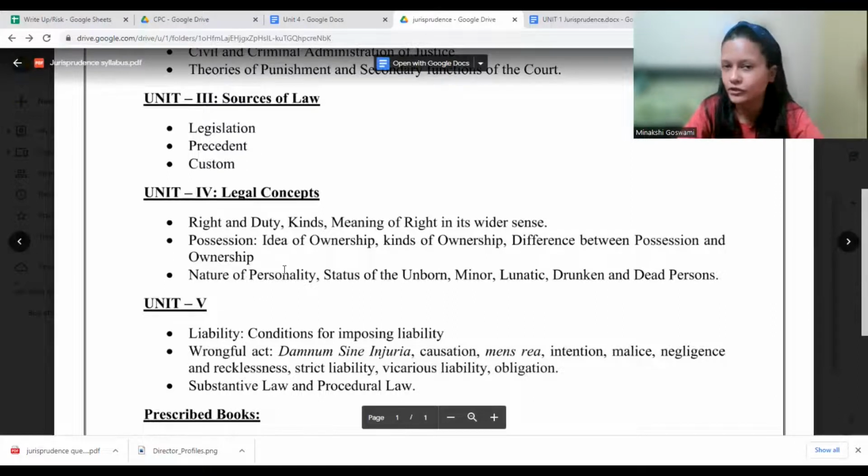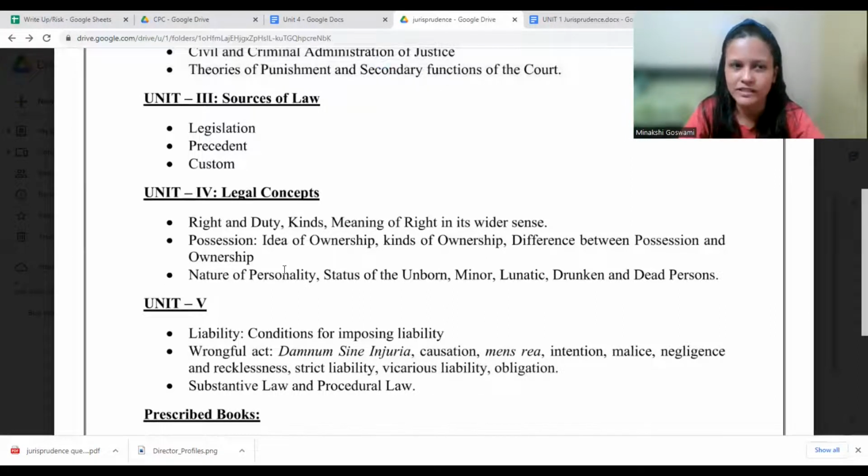If we talk about the nature of personality, when we say person or personality, we refer mostly to living human beings like you or me. But in law, even artificial persons or juristic persons are given the status of personality. For the purpose of convenience, cases can be filed, they can defend the case, and they can enjoy many different rights. So that is also important. Here again, we need to know the kinds, differences and definitions, which we can expect from this unit.